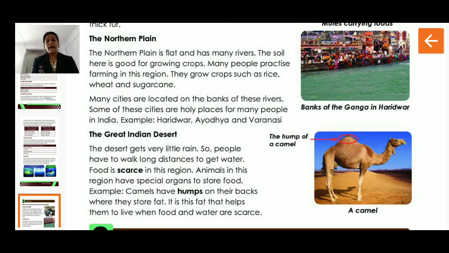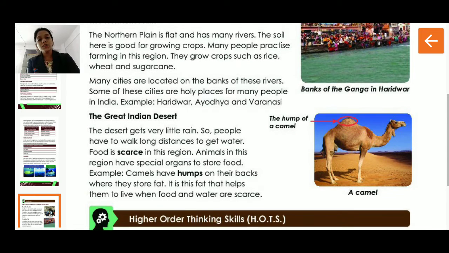So students, as we have seen, in the northern plains there are mostly rivers. The rivers which start flowing from the northern mountains come to the northern plains. All those rivers come to the northern plains and provide water to crops. इसलिए उस places में agriculture ज़्यादा अच्छे से होता है. Which are the crops? Rice, wheat and sugarcane.